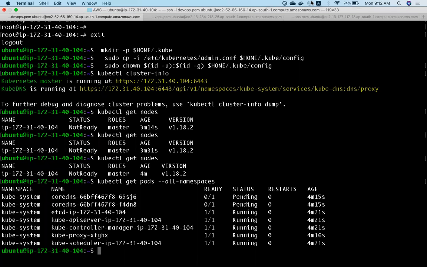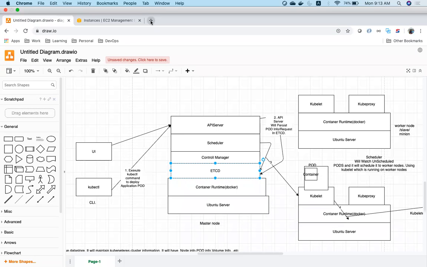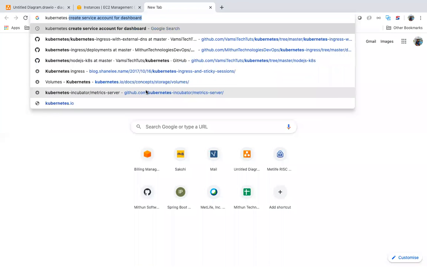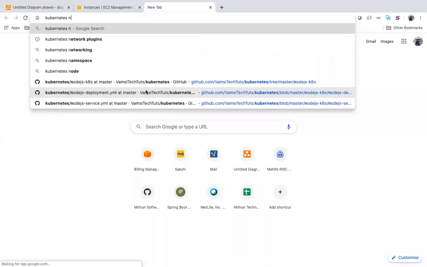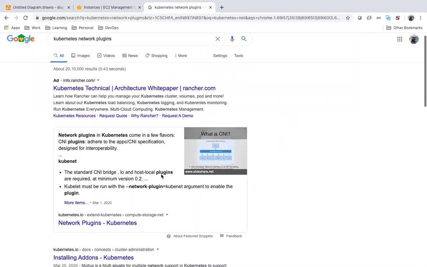That is because we need to create a network. The way we have an overlay network in Docker, in Kubernetes, we need to apply some network. There are a lot of network plugins.